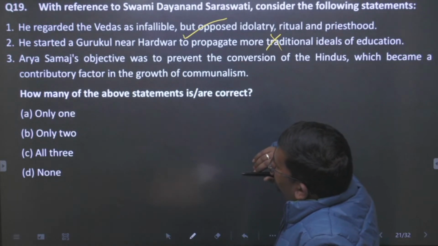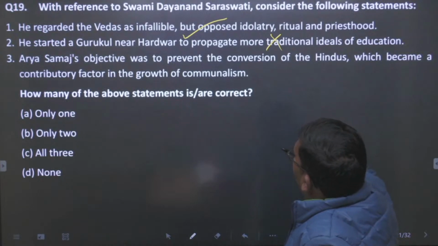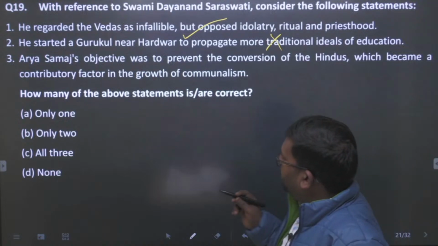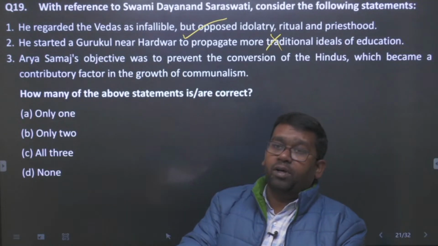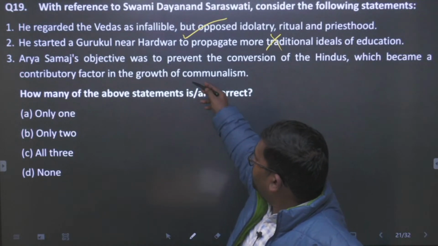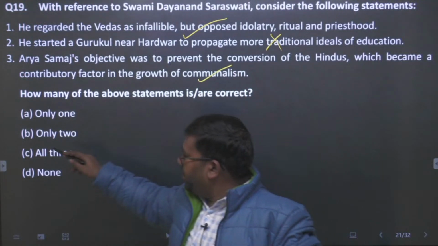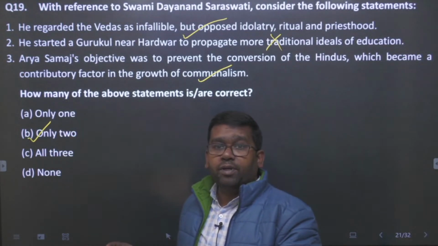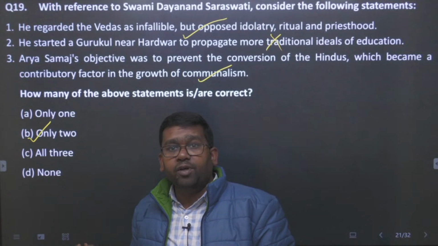Statement 3: the Arya Samaj objective was to prevent the conversion of Hindus, which became a contributory factor in the growth of communalism. So this statement is also true. So technically our answer will be B. Only B will be the answer to our question. Okay, students, let us discuss question number 20 now.